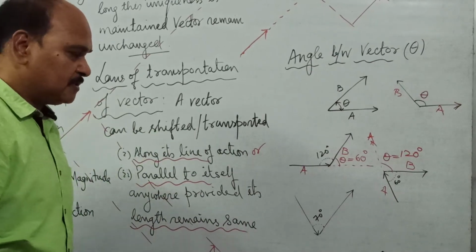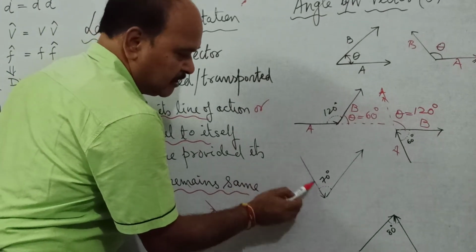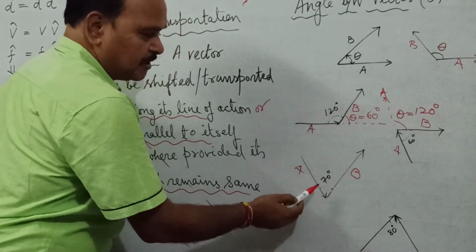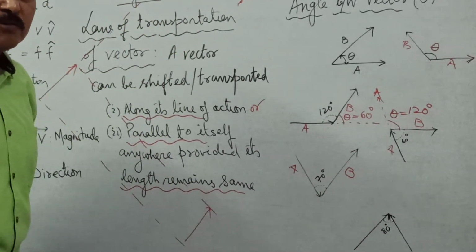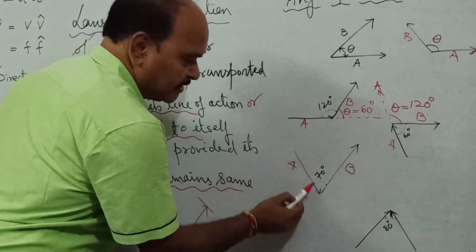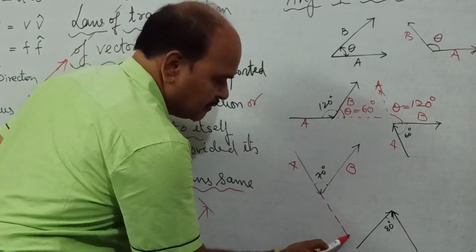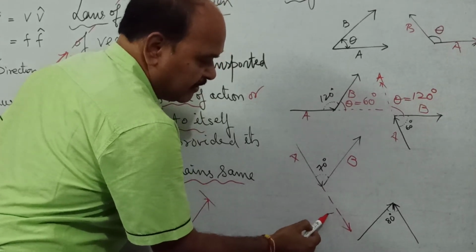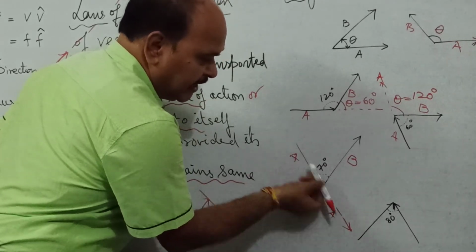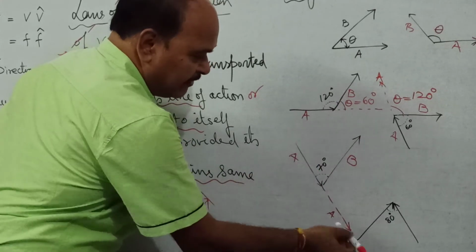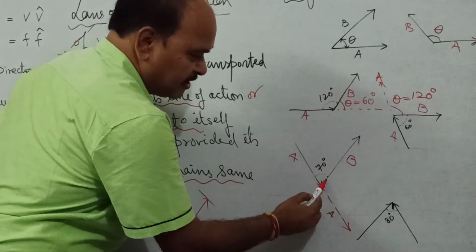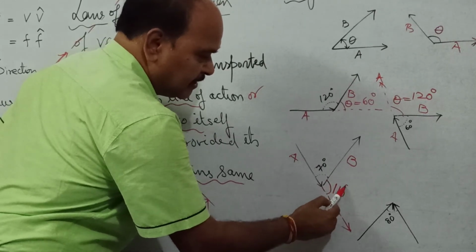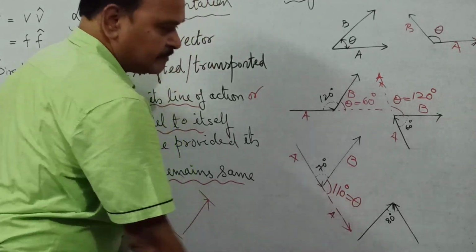Angle between two vectors. Well, here also, this is vector 1, say A, this is say vector B. What is angle between these two vectors? It is not 70. The direction of this vector is what? This. You can shift this vector forward. This now becomes A vector. So what is angle between A vector and B vector? Angle between A vector and B vector is not 70. It is 180 minus 70. And that is what? 110 degree is angle between two vectors.